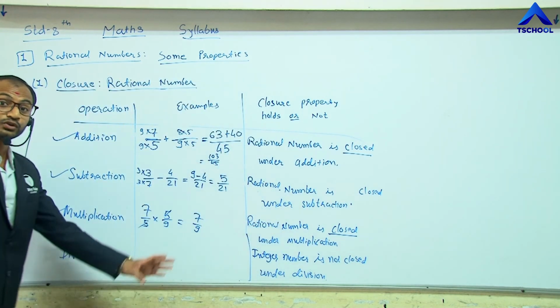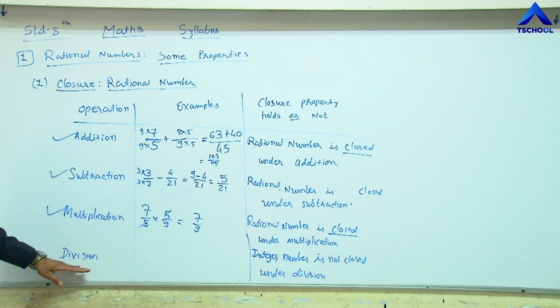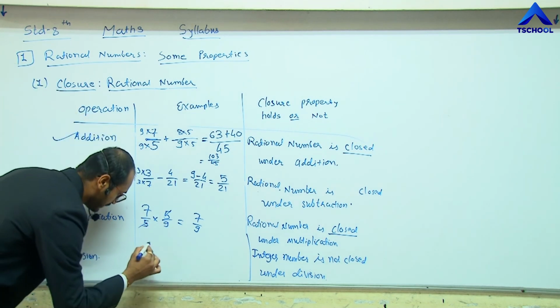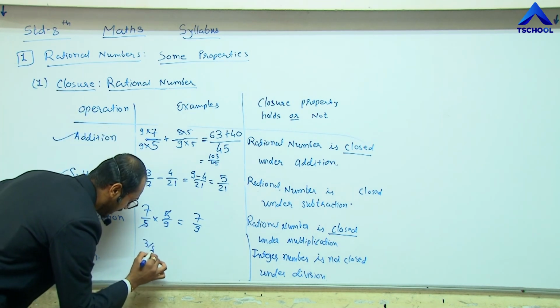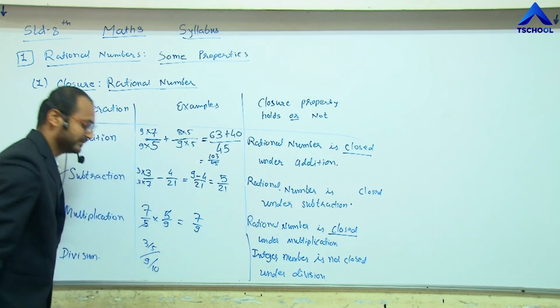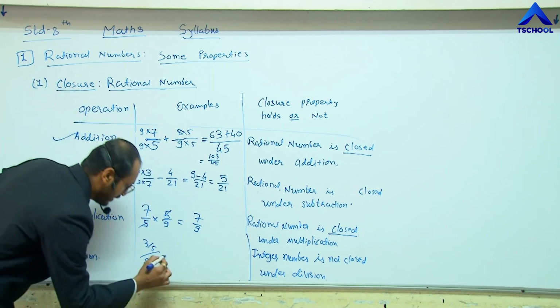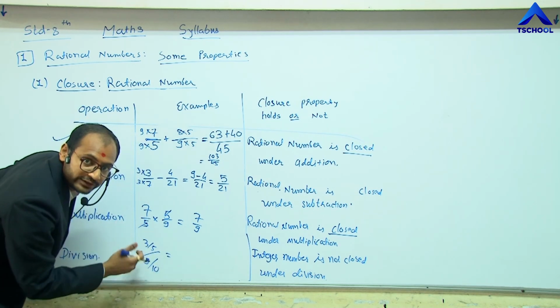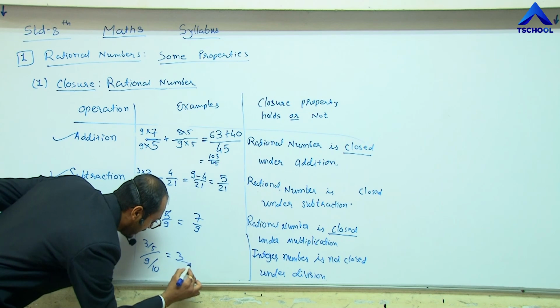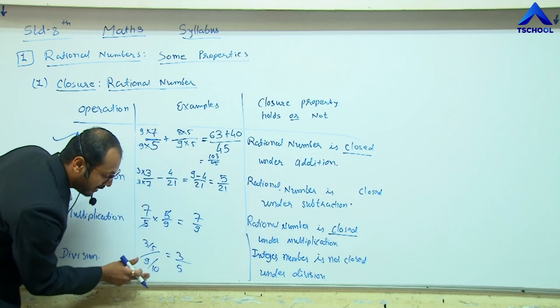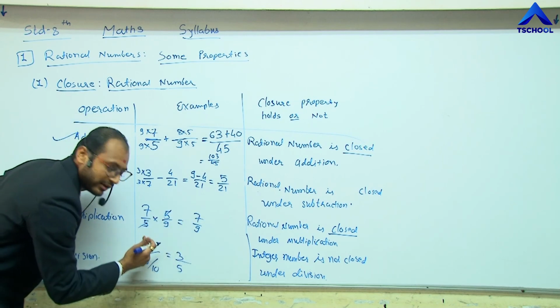And let me check the last one, the division. If we do the division of two rational numbers, like 3 by 5 divided by 9 by 10. So we know that the denominator of the numerator goes in the denominator, like 3 by 5 in this way, and the denominator's denominator goes in the numerator.